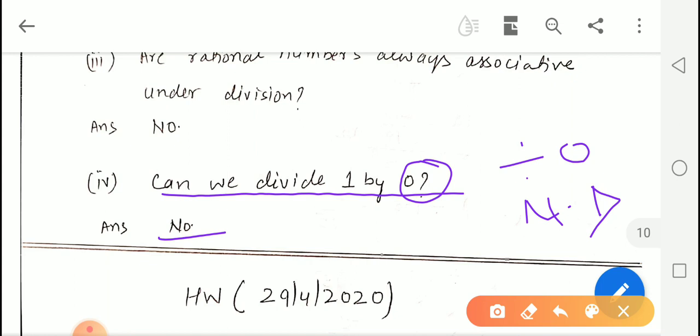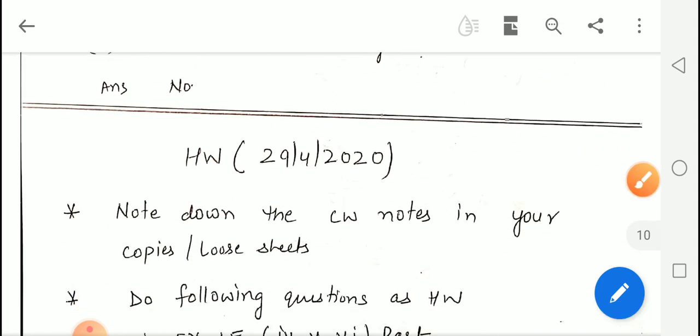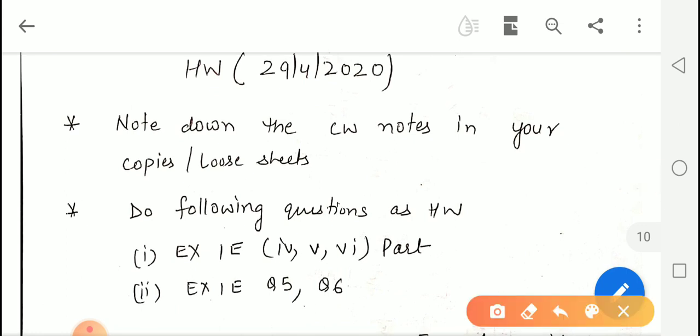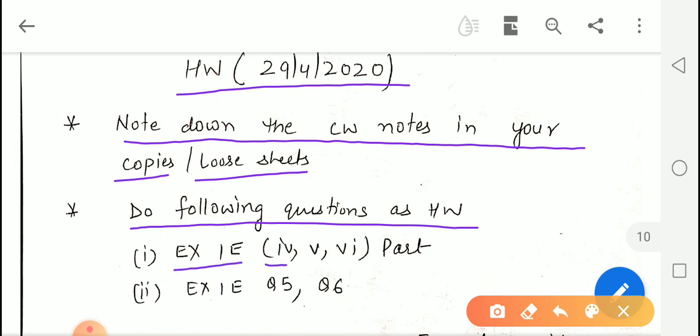So, this is our today's lecture. Now it's time for homework. Homework for today is you have to note down the classwork notes which I have explained above in your copies or loose sheet, whatever you have, and you have to do the following questions as homework. Exercise 1E, part number 4, 5, 6, and exercise 1E, question number 5 and 6.